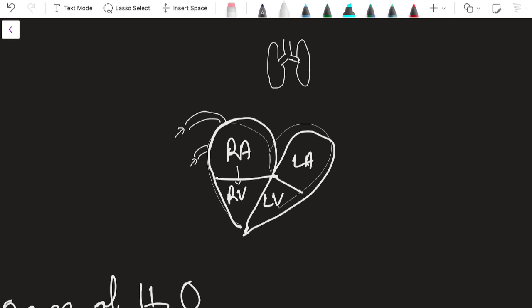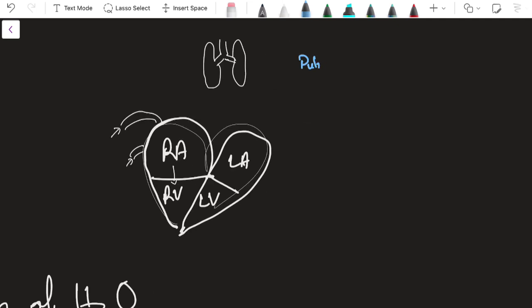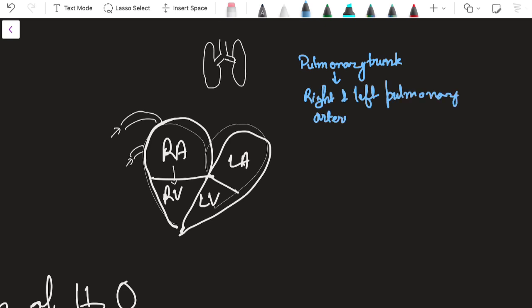It will go into the lungs through the pulmonary trunk. The pulmonary trunk will divide into two, right and left pulmonary arteries, supplying the respective lungs.